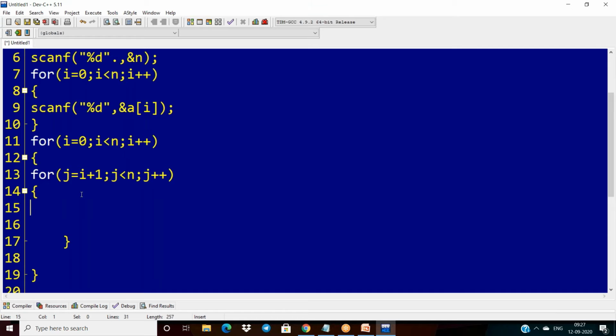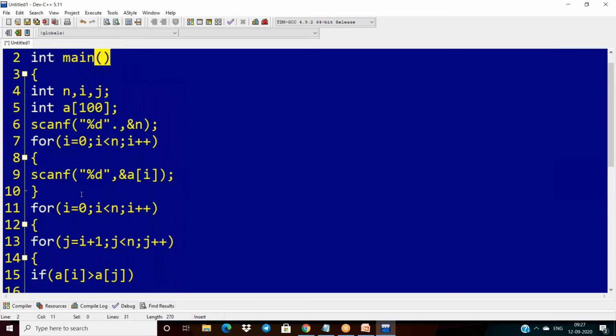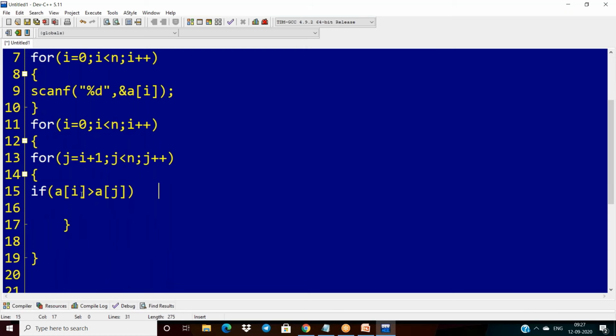After giving the second loop, what we have to do is compare the index i element with the index j element. So a of i with a of j. If a of i is greater than a of j, I have to do the swapping here. For swapping, I am taking one temporary variable. I store a of i into the temp variable.